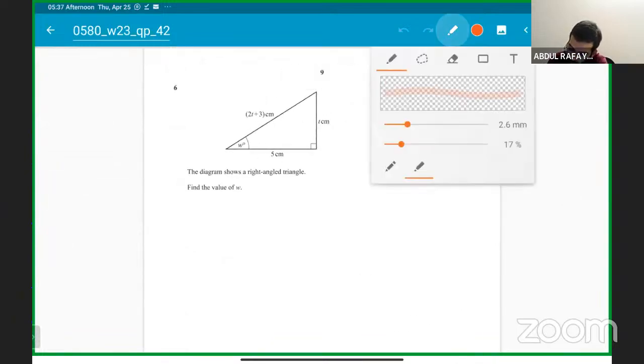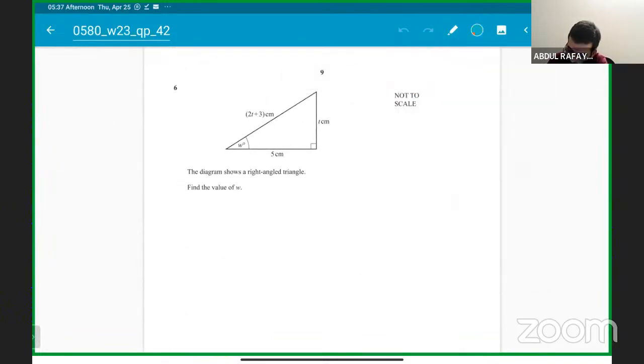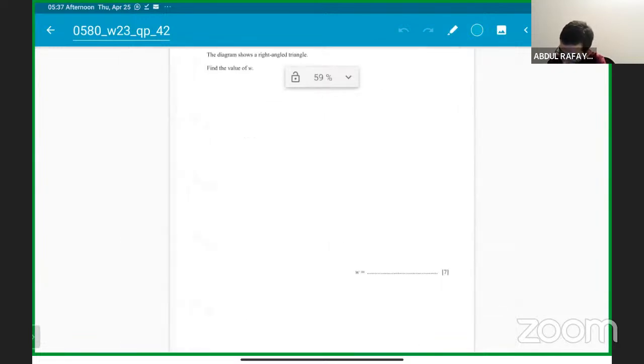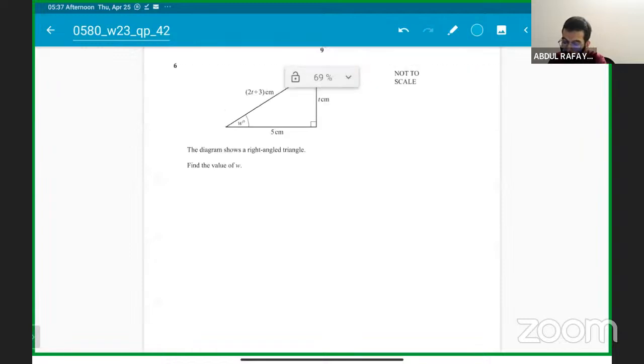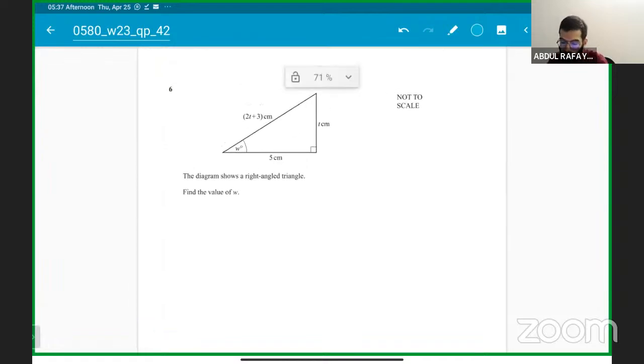Okay, so let's do question number 6 as well, which is a one page question only for 7 marks, and it's based on solving the equations, and it's trigonometry related. A very simple question but with a lot of working. Okay, so the diagram shows a right angle triangle. We have to find the value of w.